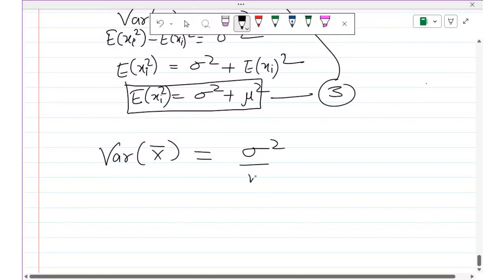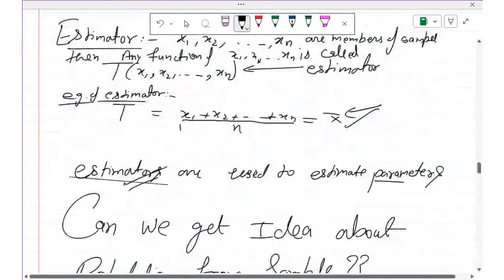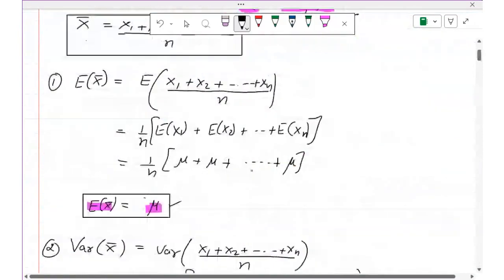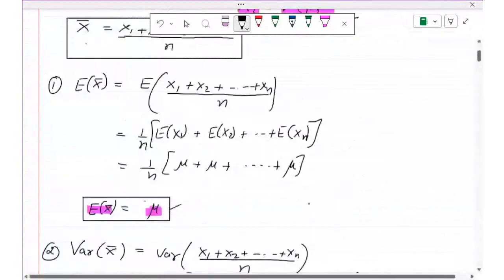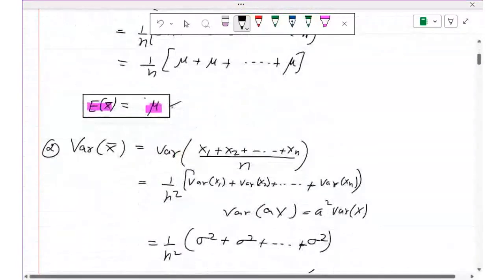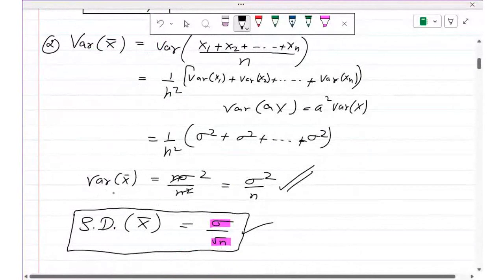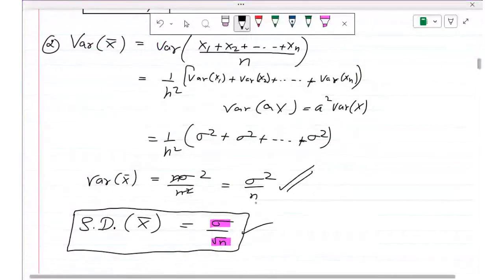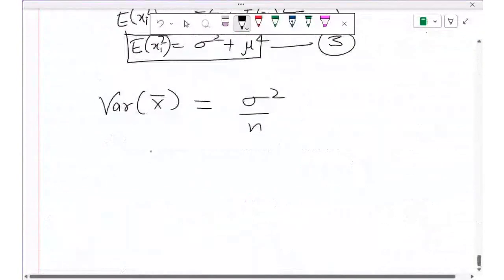Let me show to others also. So the first step that I have done today: variance of x bar, you can see here we have found it is sigma square upon n, right? That is why I have done these two things in the beginning, because I understand this is going to be used in all these upcoming classes. So I have written here variance of x bar is sigma square upon n.